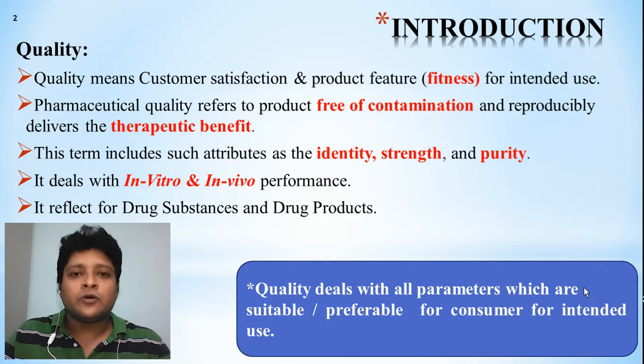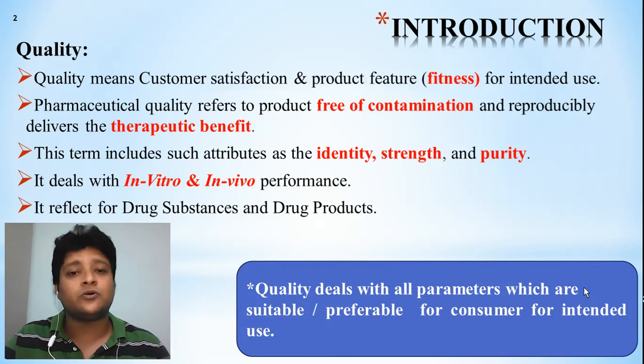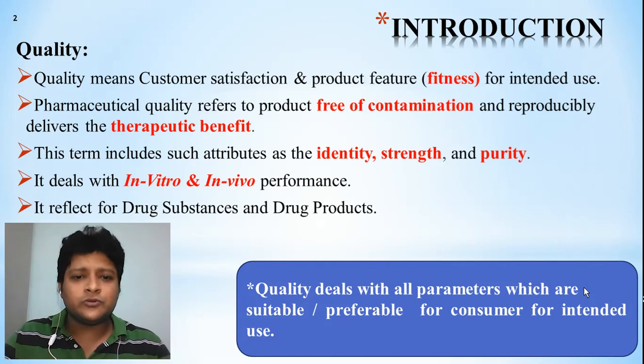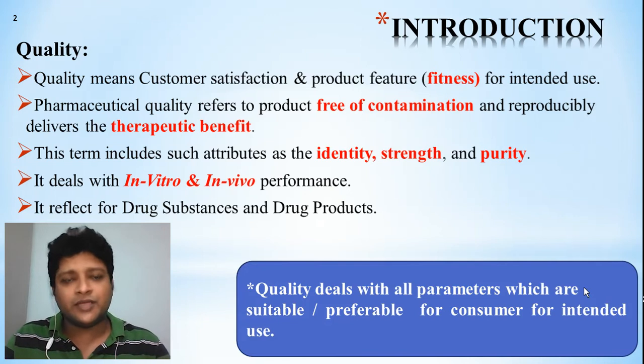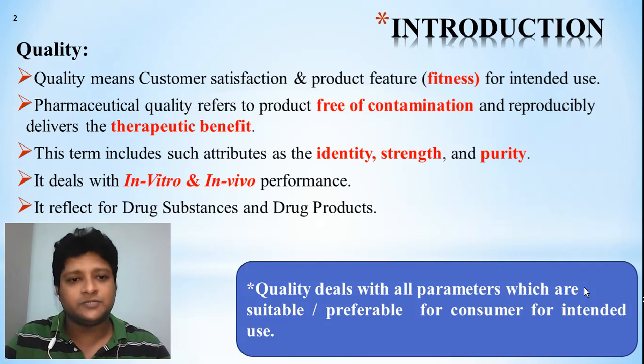Because a pharmaceutical product which gives a good pharmacological activity, that is the therapeutic benefit, is the best quality, and it will be acceptable to the customer due to its effective action. The term includes identity, strength and purity, because without identity, strength and purity, quality is incomplete.